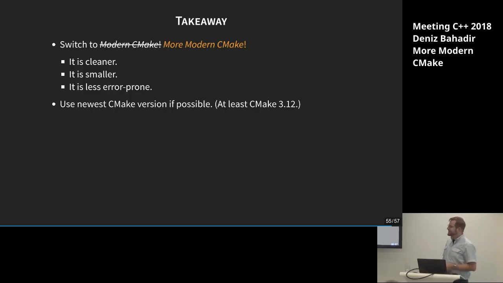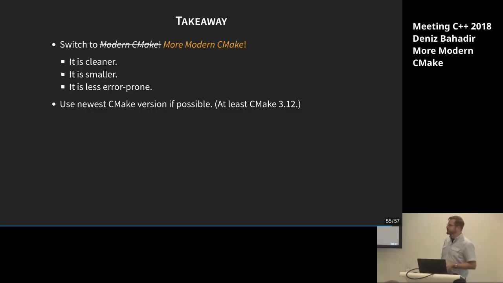And if you have some code base which is traditional CMake or modern CMake but doesn't support this especially, it doesn't really matter, because CMake is really, really good at keeping backwards compatibility. So there's no problem with using the newest ones. And if you don't have it on your system, you can either download a precompiled version from the CMake website, or you can build it yourself. It's not really difficult. The only thing you need is some quite old CMake version, at least 2.8.12, I think, and a C++11 capable compiler, and that's it.